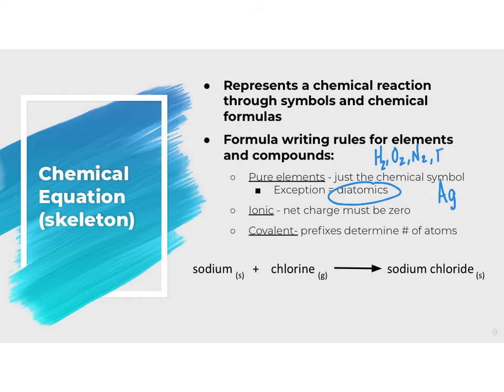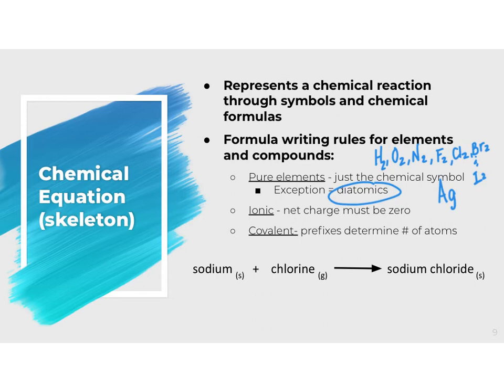So we have fluorine, chlorine, bromine, and iodine. So I think in one of your lectures you had a mnemonic device that helped you remember which ones were diatomic. I just remember HON and then the halogens.